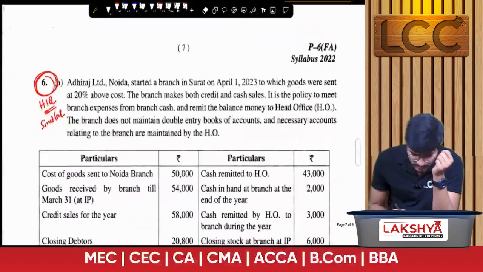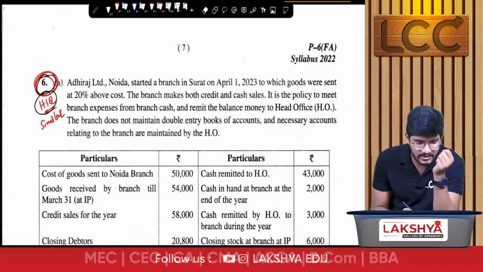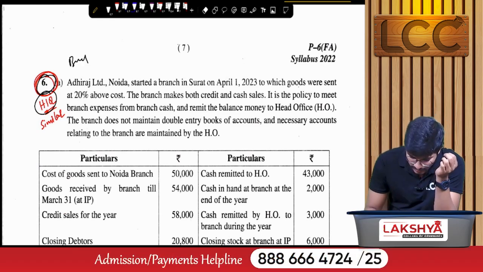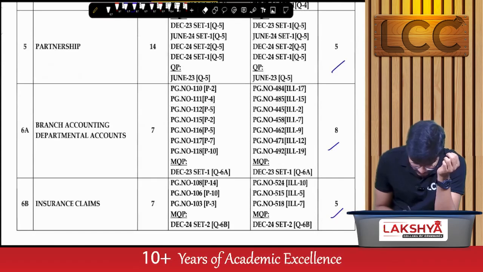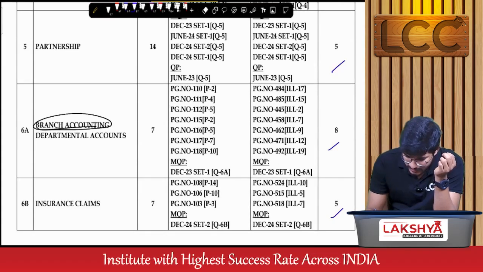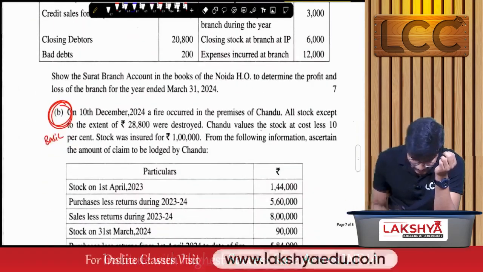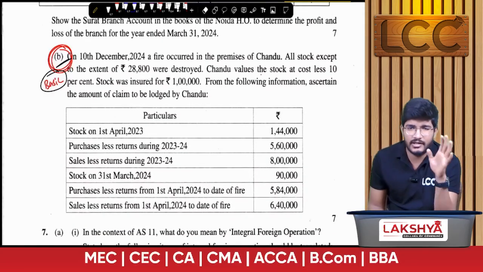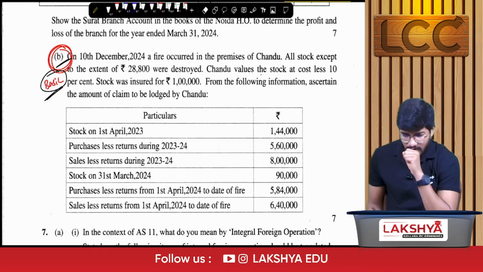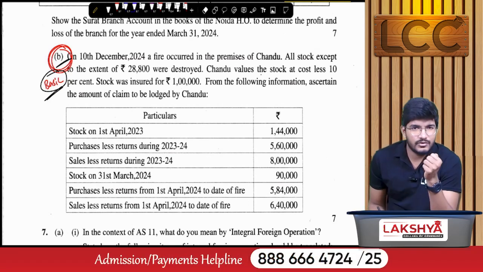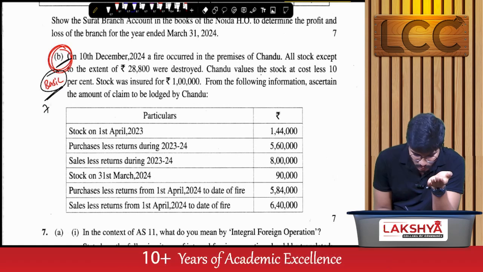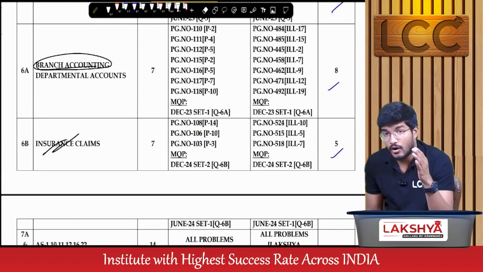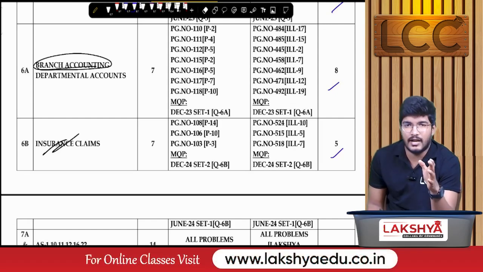Then next, question number 6. This is exactly similar to the high impact questions, that is branch accounting. So 6A is from branch accounting. And next, question number 6B. This is a basic question. If you go through all the high impact questions, you can easily attempt this question, that is insurance claims. So this can also be a scoring question. So 6B, insurance claim. If you observe, all questions are the same as per our analysis.